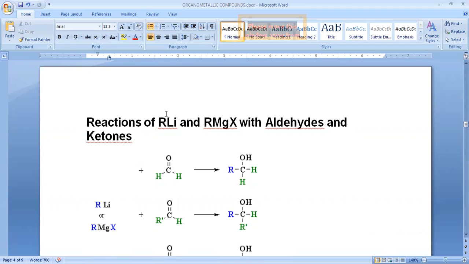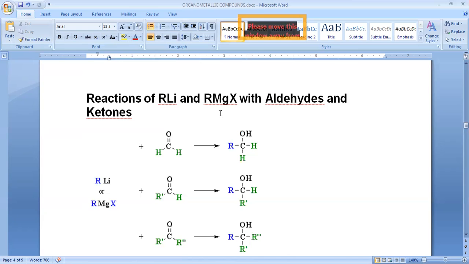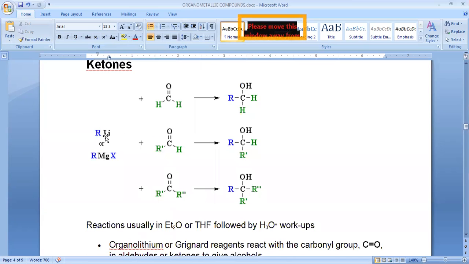this alkyl part will get the negative charge, and the lithium part will get the positive charge. Likewise here also, this magnesium halide also gets the positive charge. Whatever it may be, whether it is organolithium or magnesium halide, when these are treated with carbonyl compounds, we may get alcohols. Later I will show you the mechanism.